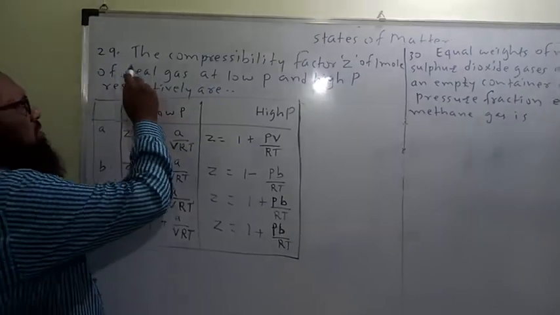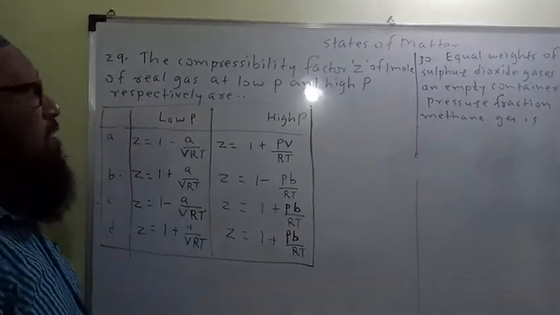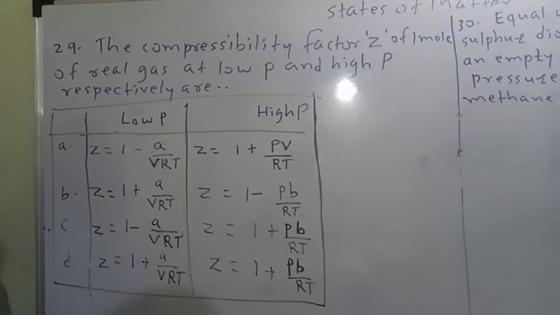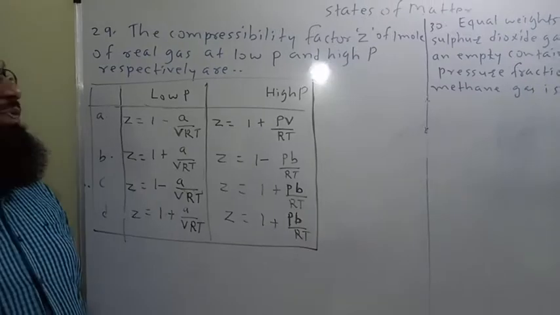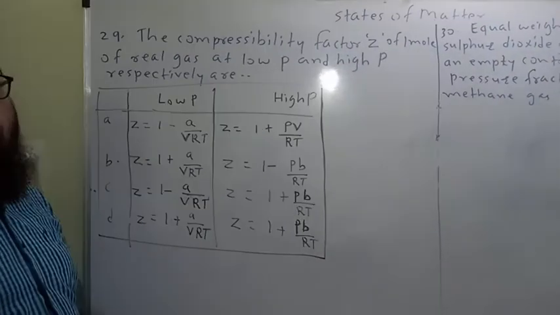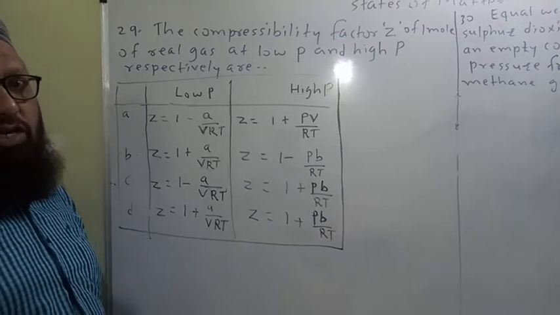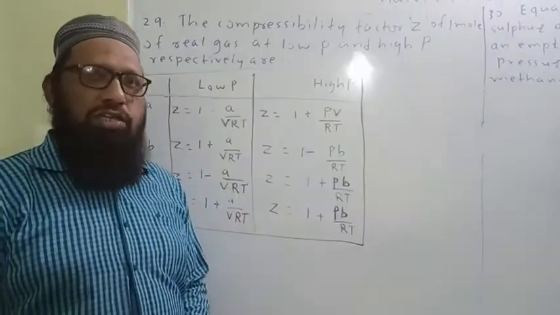Question number 29. The compressibility factor Z of 1 mole of real gas at low pressure and high pressure respectively are. Dear students, this is a very important question from examination point of view. Most of the students made the mistake here.